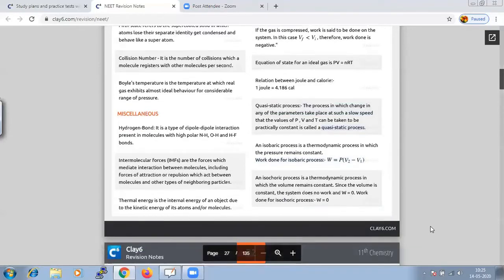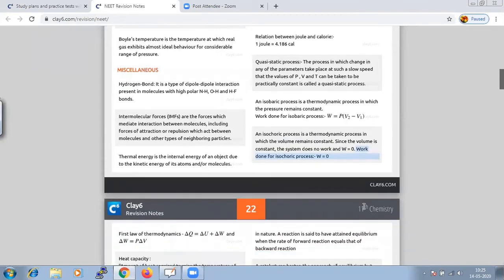We know it is a process where the volume is going to remain constant. So if volume remains constant, of course the system will do no work. So the inference from that, once again a highlighted point to make a note of, is that work done for isochoric process will be basically 0. It's very important to note that.